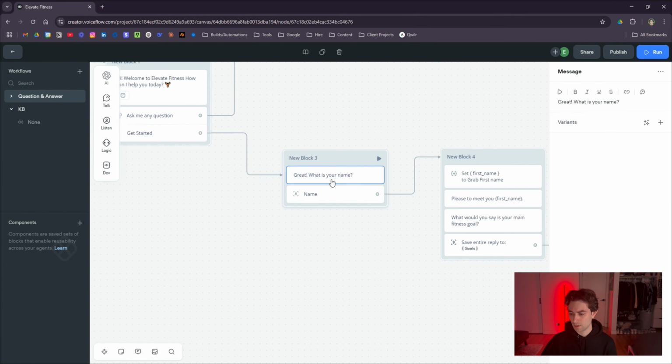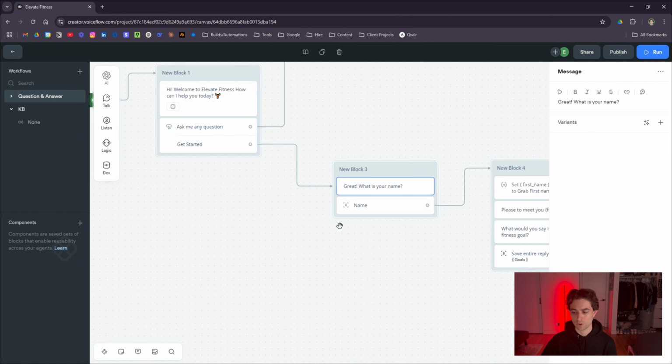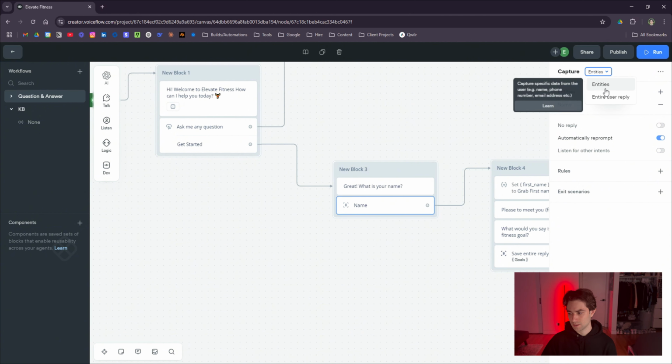So here we have a message block saying, great, what is your name? We're just starting by asking their name, and then we're capturing that into an entity. Now you'll notice it says entities instead of entire user reply. Well, entities are actually super powerful inside of Voiceflow. It's basically like a predetermined mini LLM step. It already expects the answer from the user. So here I called it name.